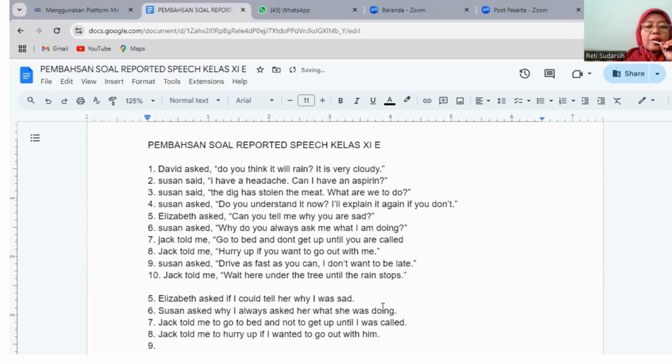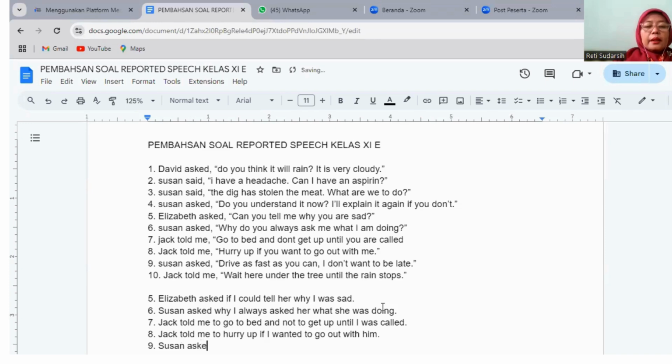Susan asked, "Drive as fast as you can. I don't want to be late." This means that there are three clauses here. The first clause is "drive". The second clause is "as fast as you can". And the third clause is "I don't want to be late". The first clause is imperative, so the conjunction here is "to".